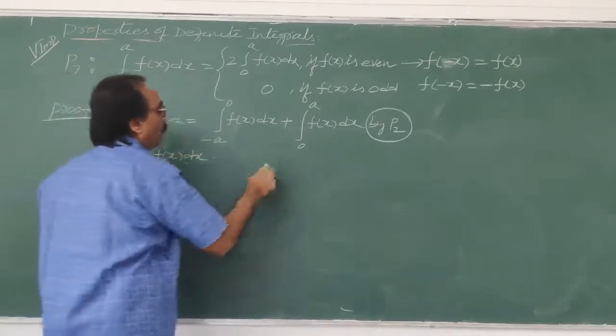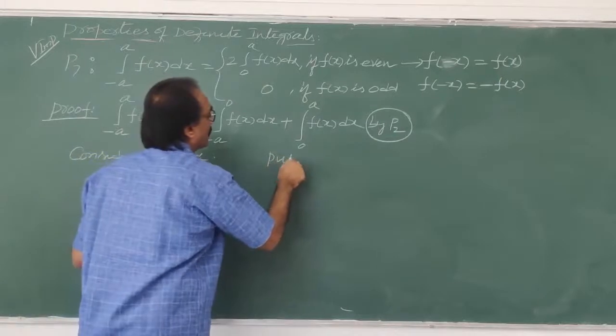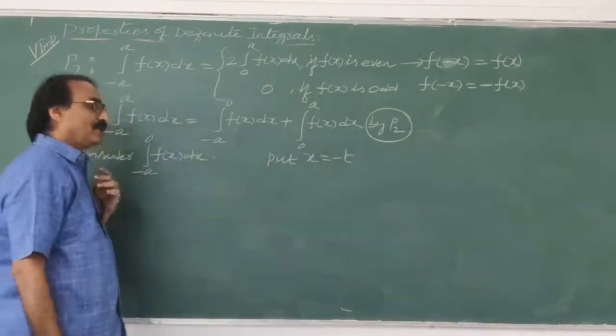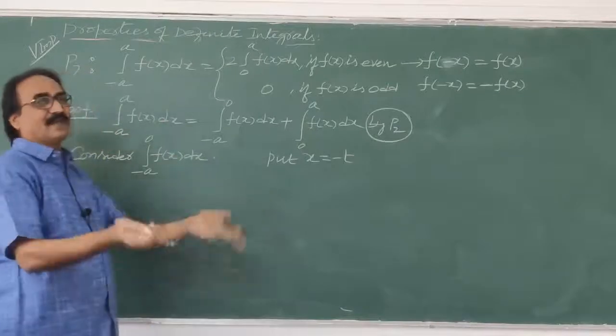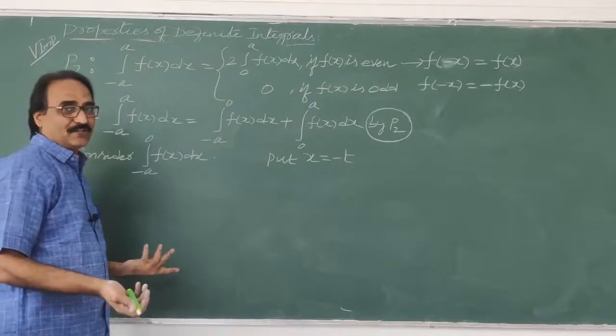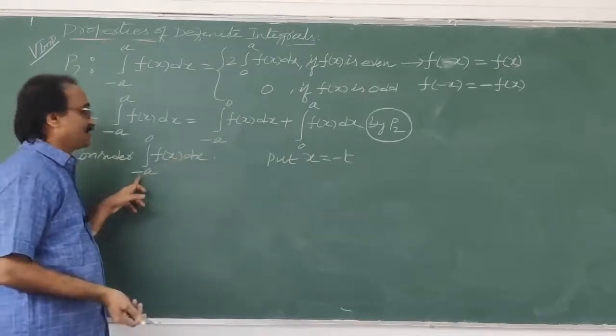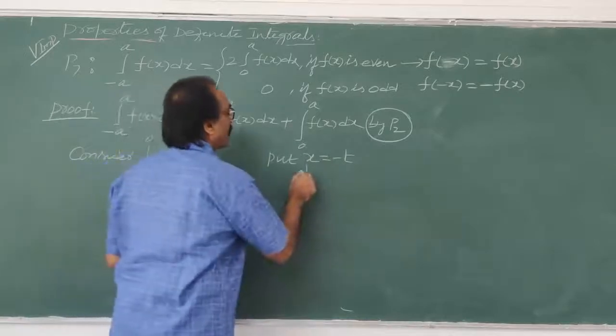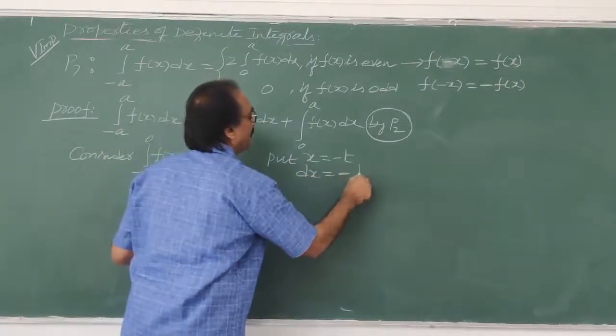Now what will I do? Put x is equal to minus t. What, sir? Put x is equal to t means the same will come. Property 1 does not apply, so that's why we have to change, means negative. Here minus is there. Put x is equal to minus t, I took. Then dx is equal to how much? Minus dt.